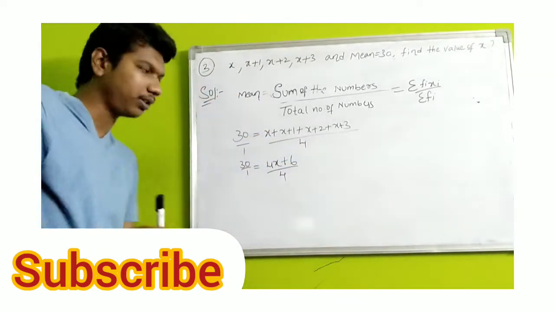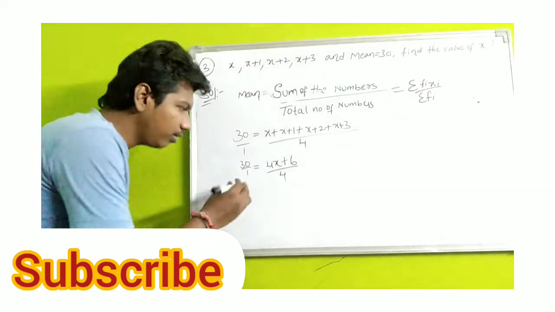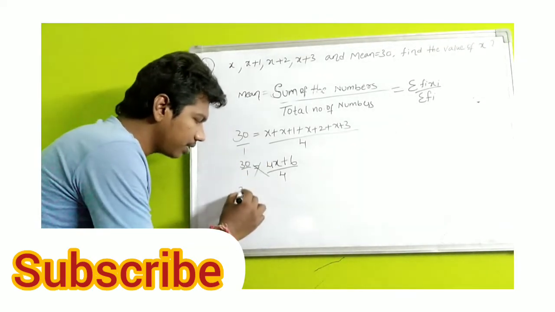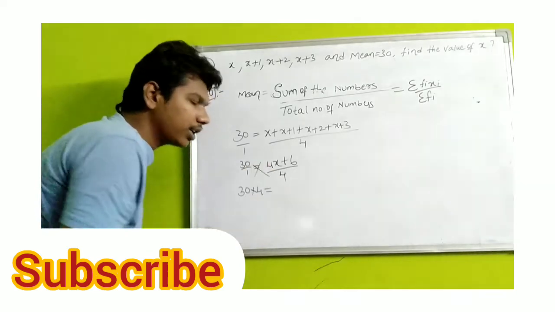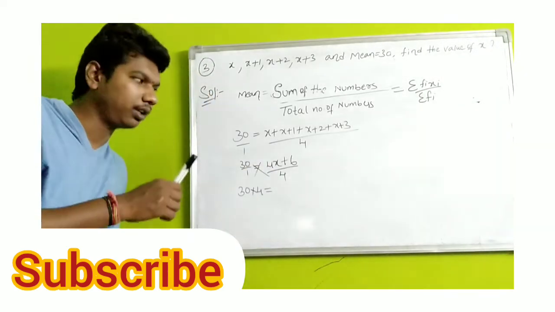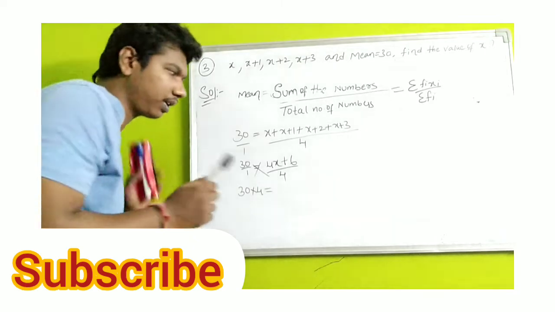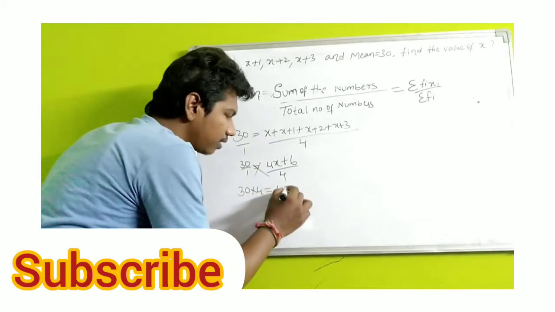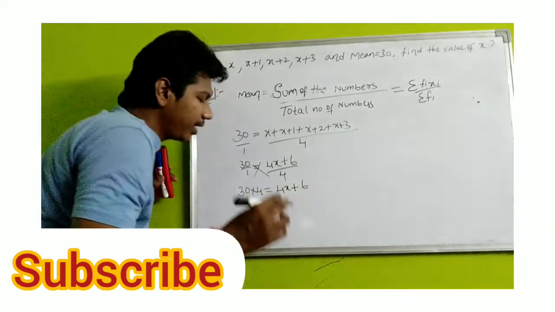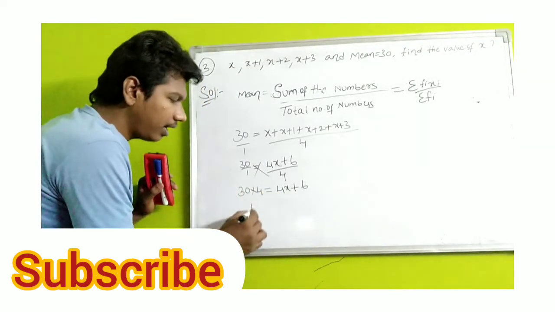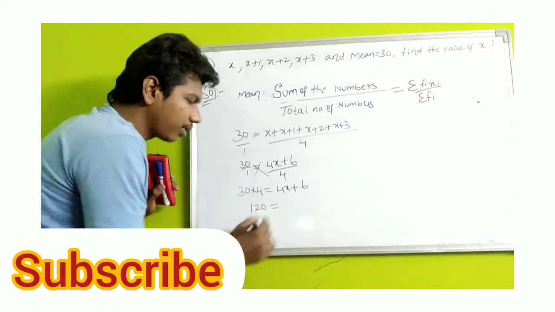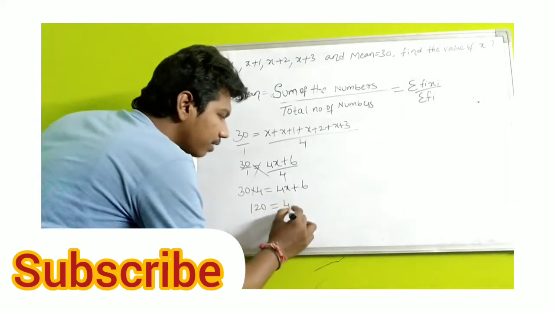Now cross multiplication, students. Okay, 30 into 4 is equal to 1 into 4x plus 6. If you multiply 1 with any number, you will get that number only. So 4x plus 6. Here 30 into 4: 3 fours are 12, and a 0, right? 120 is equal to 4x plus 6.